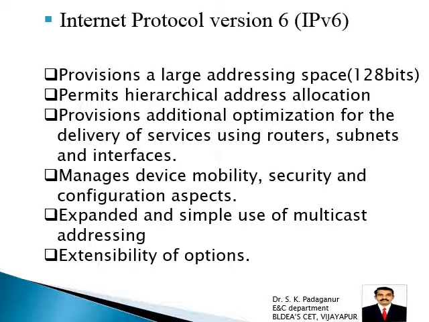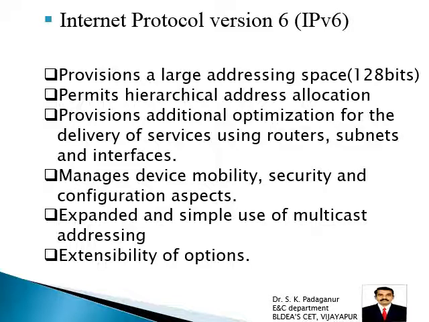Then it permits hierarchical address allocation, and it provides additional optimization for the delivery of services using routers, subnets and interfaces, and it manages device mobility, security and configuration aspects. Then it has expanded and simple use of multicast addressing.